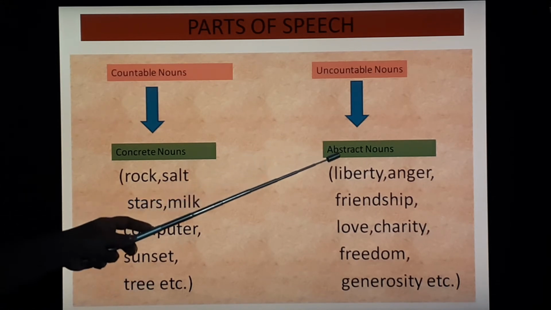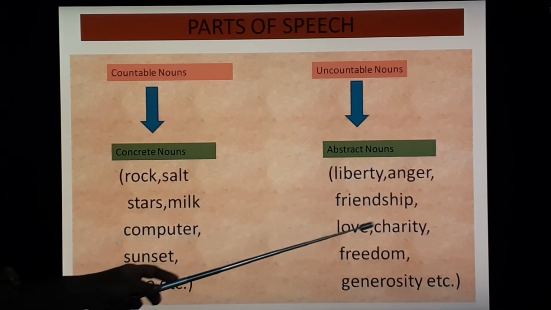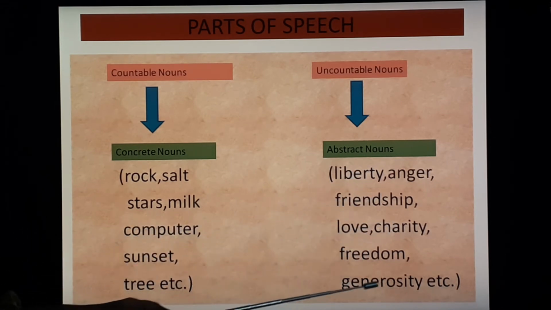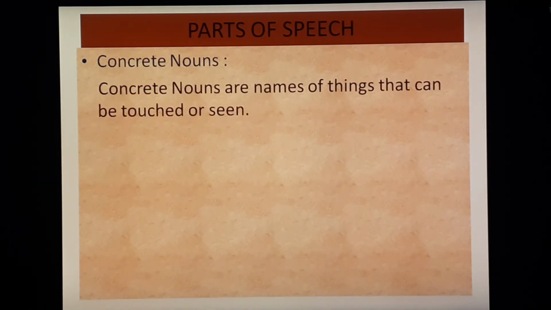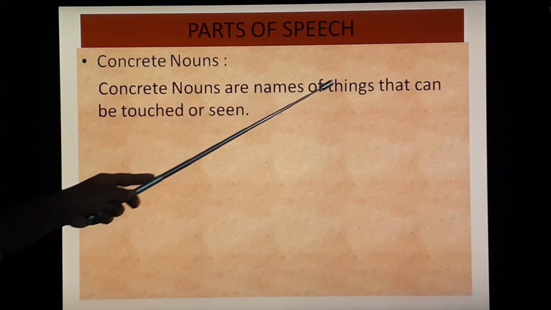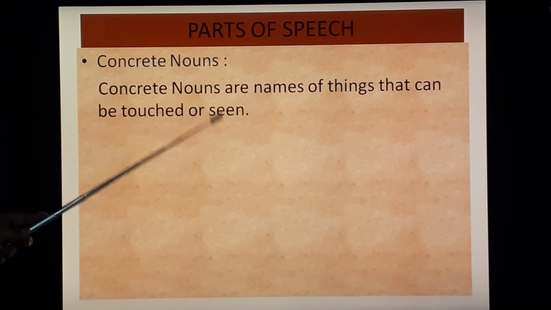Whereas in abstract nouns: liberty, anger, friendship, love, charity, freedom, generosity, etc. Let's see the detail. First of all, concrete nouns. Concrete nouns are names of things that can be touched or seen.